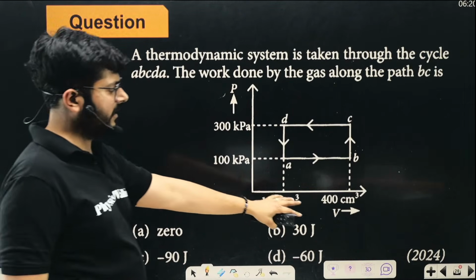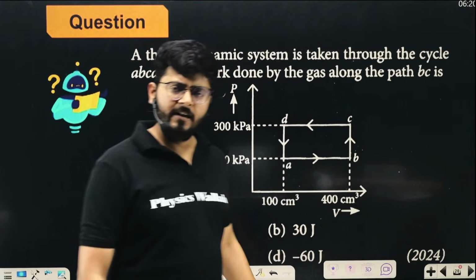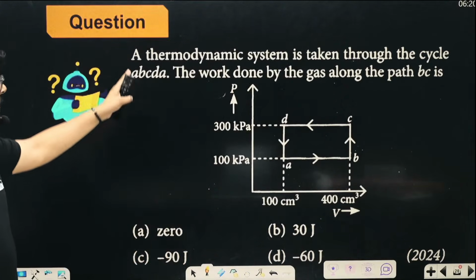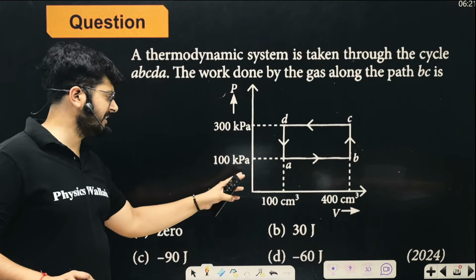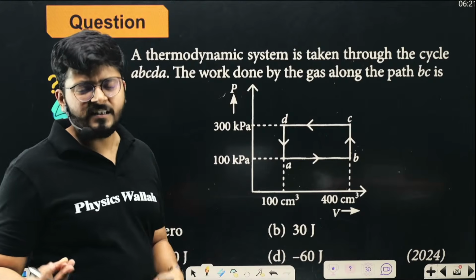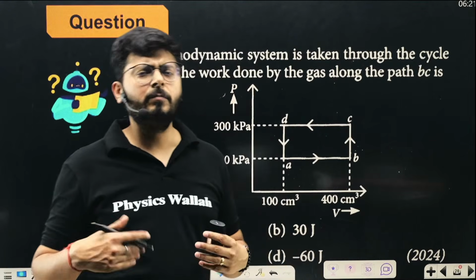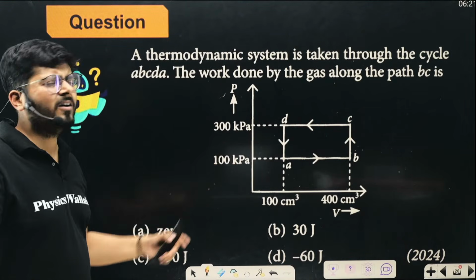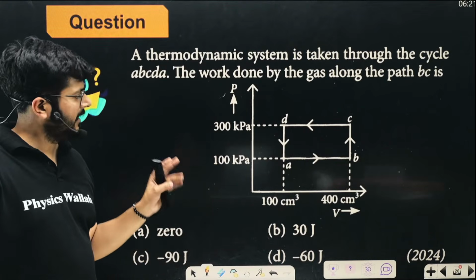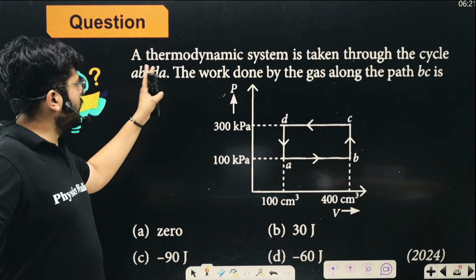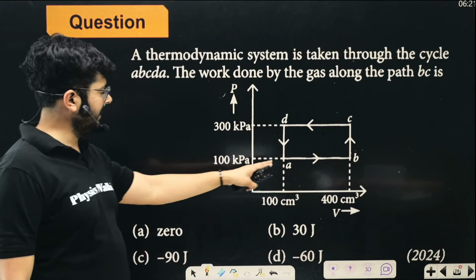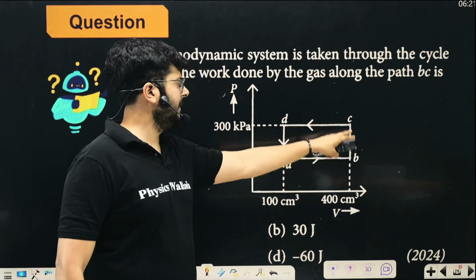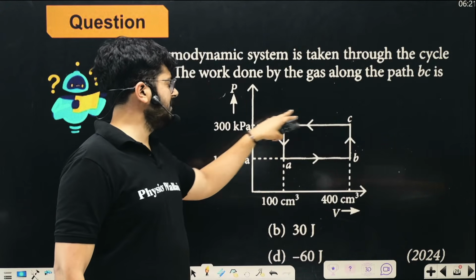This question was there in 2024, again a very recent question from thermodynamics. Whenever you look at a question that has a graph, I have seen that in recent years NEET preferably asks questions on graphs because they can test multiple concepts in one go. So a thermodynamic system is taken through the cycle A, B, C, D, A.